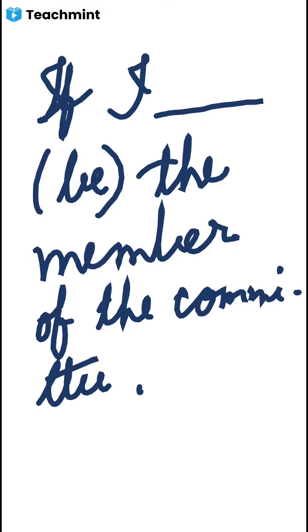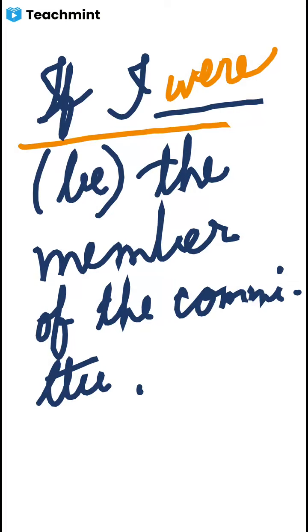Just now, almost in the first or second sentence, we did that. If I were the member of the committee. So this is called hypothetical past. Imagination. Whenever we imagine something, if I were the prime minister, at that time we have to use were.